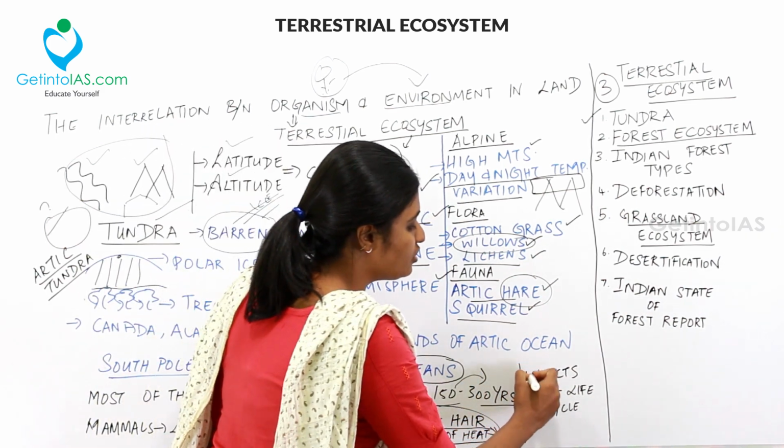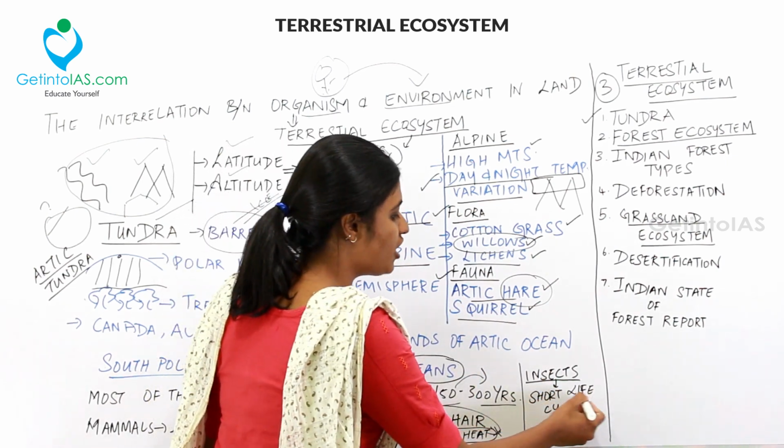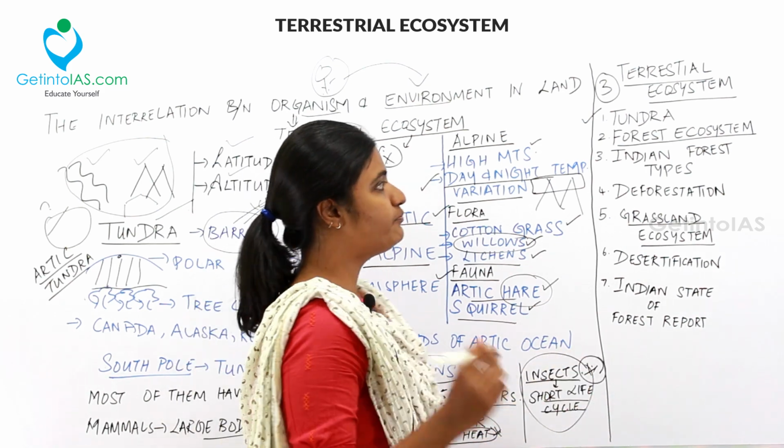And the last point to be noted down: insects living in this tundra region will have a short life cycle. So, this is to be noted down. So, that is it with the tundra.